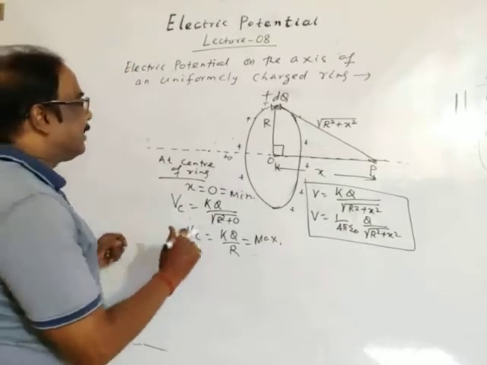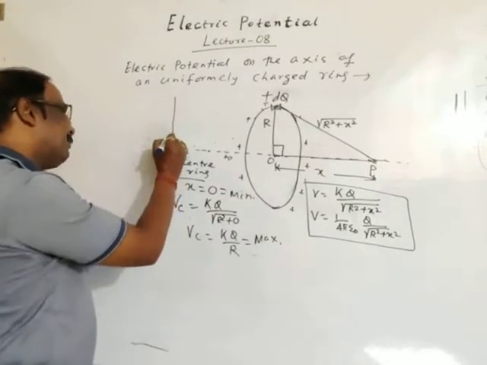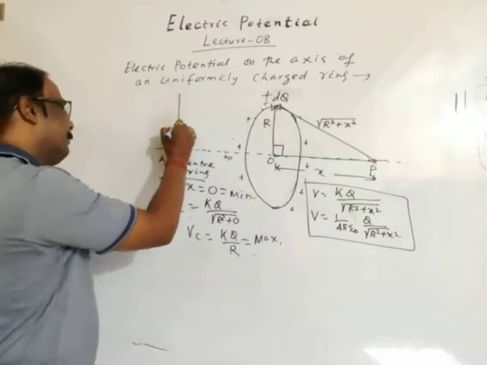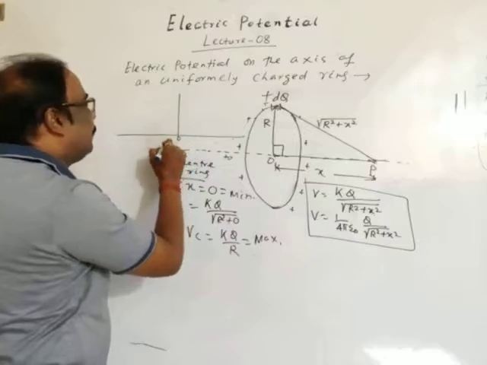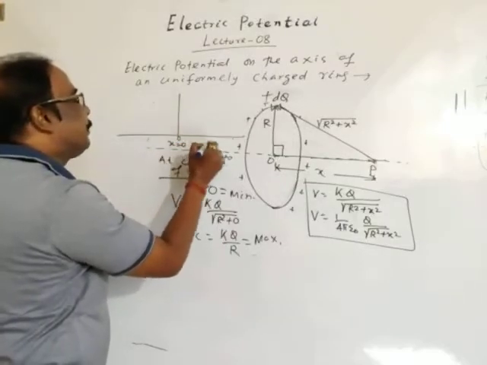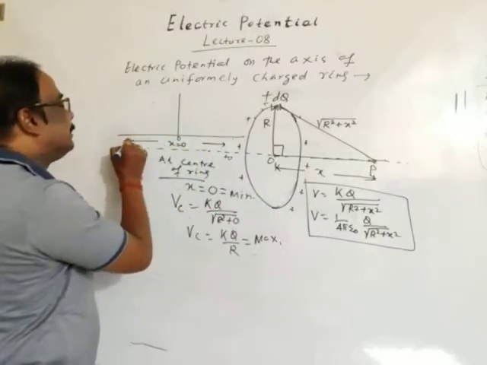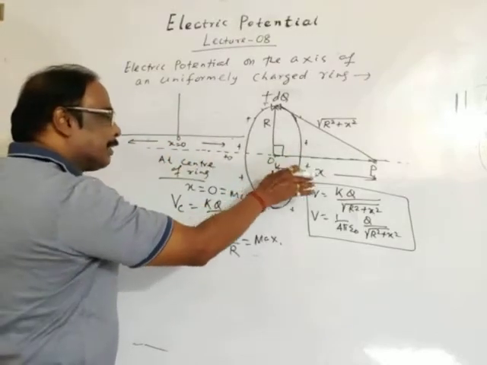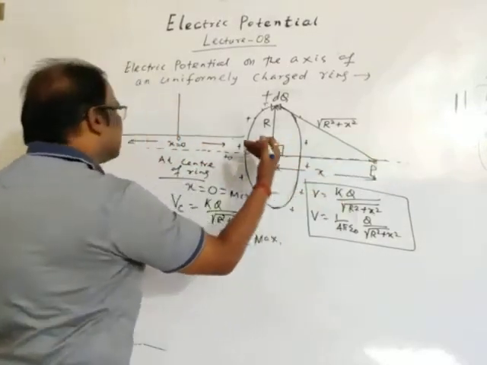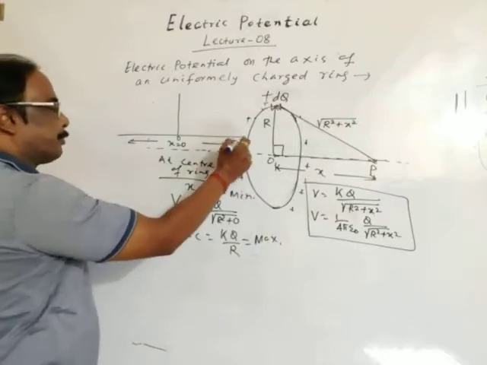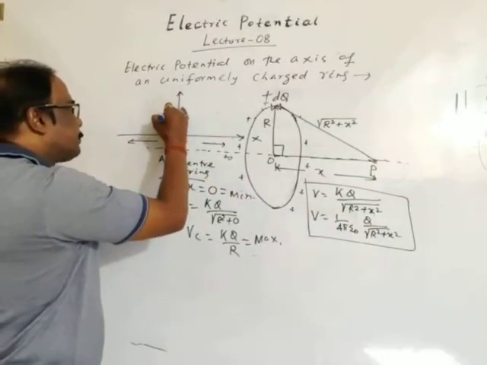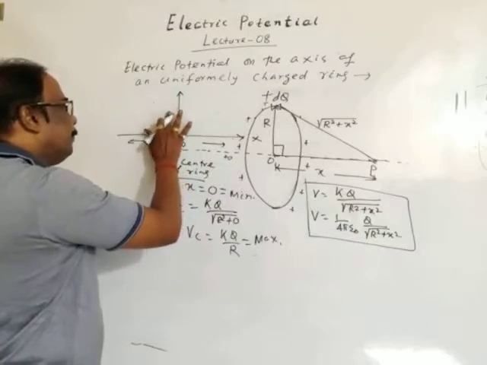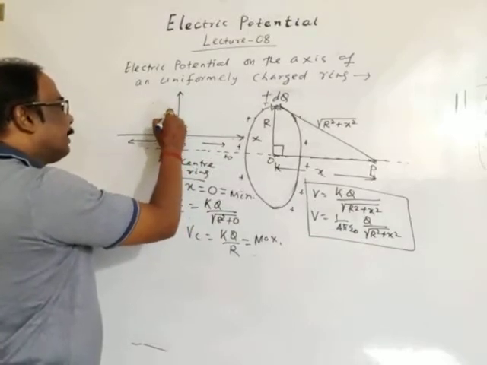Then the variation of potential with respect to distance. This is center O. Here x is 0. We may take the increase in distance either along the positive x-axis or along the negative x-axis. This is the x-axis, and along the y-axis we show the variation of potential.